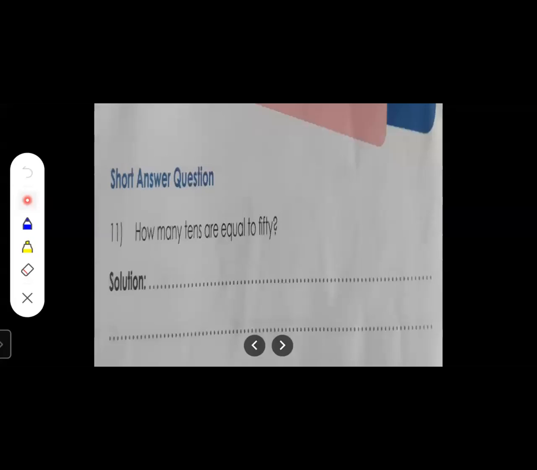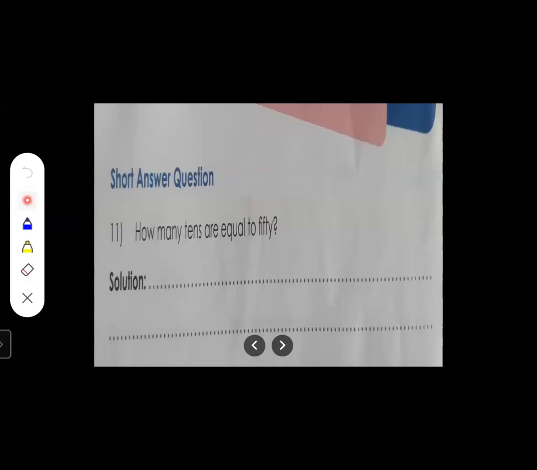Now let's move further to the next sum. Which sum is given next? How many tens are equal to 50? So students, tell me how many tens are equal to 50? 1 ten is equal to 10. 2 tens is equal to 20. 3 tens is equal to 30. 4 tens is equal to 40.